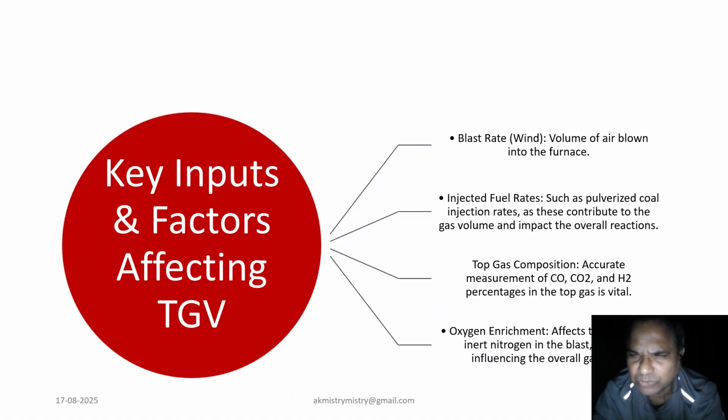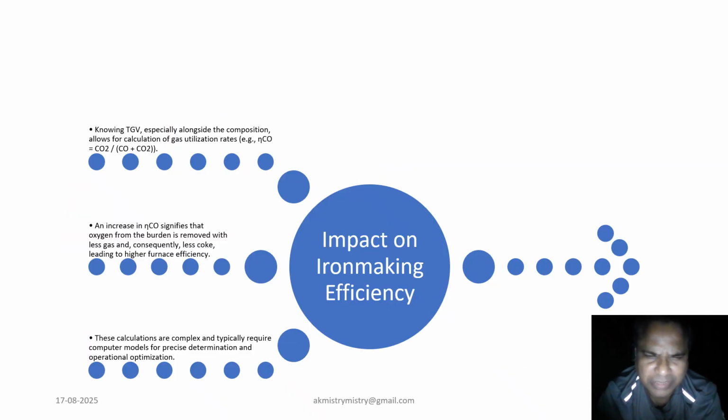Now coming to our next topic, the impact on ironmaking efficiency. In this slide, understanding the top gas volume, especially in conjunction with its composition, allows us to calculate gas utilization rates.